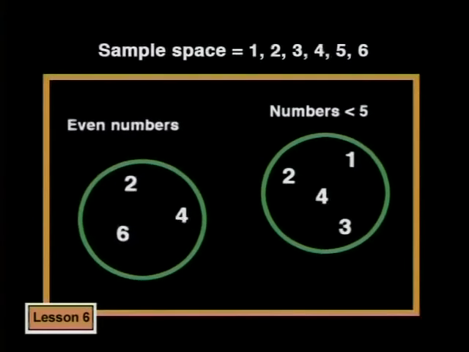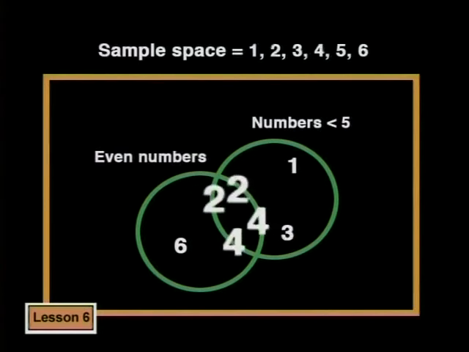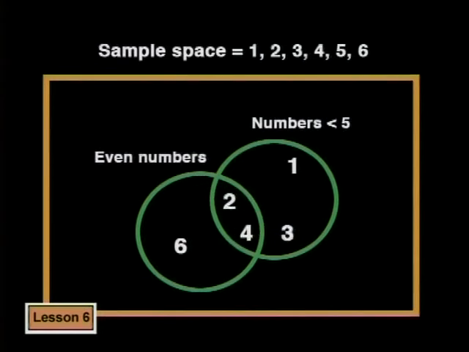Then we subtract the 2 numbers in the intersection of the 2 sets to get 5. So the probability of getting a number that's even or a number less than 5 is 5 out of 6 numbers. What happens to the other 1/6 chance then? Well, neither of these sets includes the number 5. 5 is still in the sample space, and there's a 1 out of 6 chance of throwing a 5.